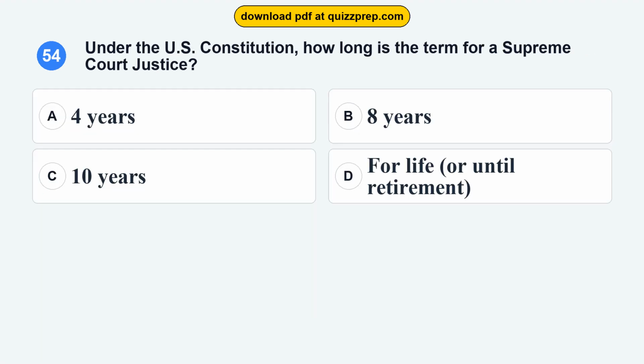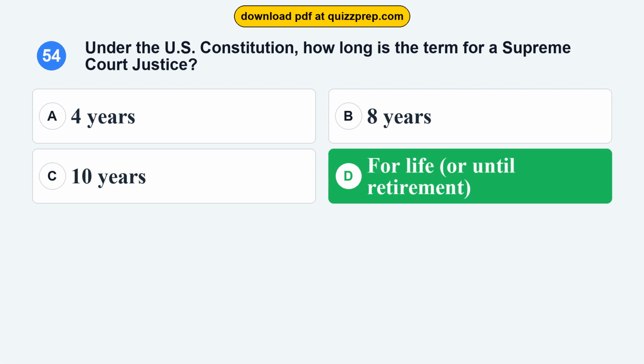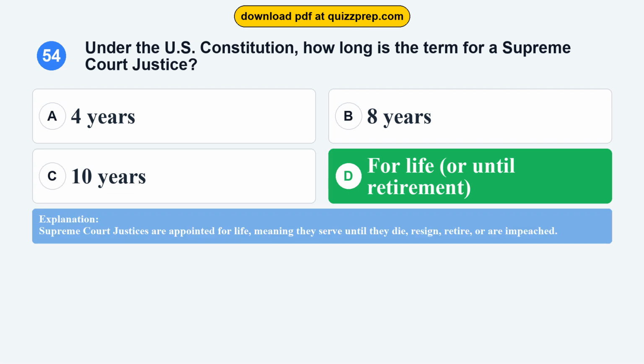Question 54. Under the U.S. Constitution, how long is the term for a Supreme Court justice? Option A, 4 years. Option B, 8 years. Option C, 10 years. Option D, for life, or until retirement. The correct answer is option D, for life, or until retirement. Supreme Court justices are appointed for life, meaning they serve until they die, resign, retire, or are impeached.